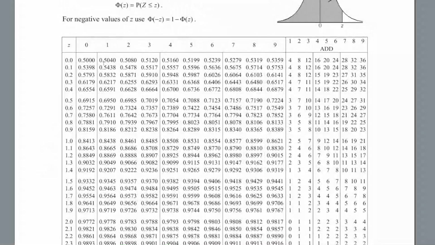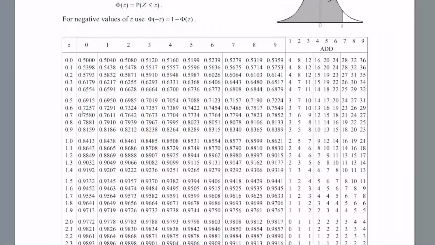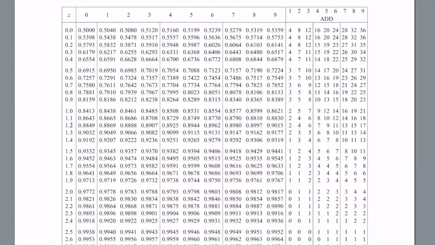So to identify 1.429, I need to identify 1.4 this way, and then I go to the second decimal place and see where the two values intersect. This is 1.42, and 1.42 intersect at 0.9222.